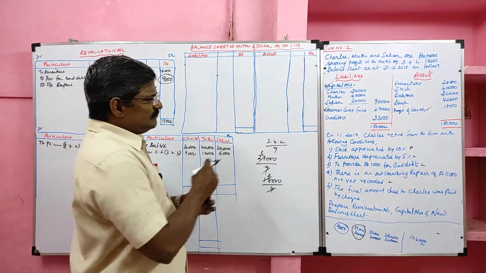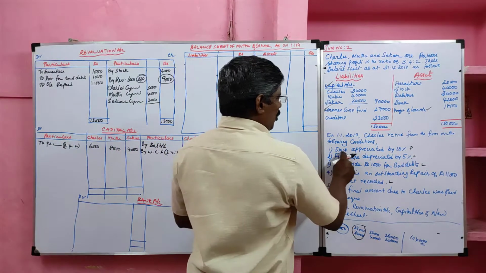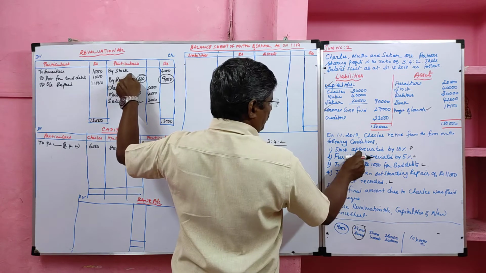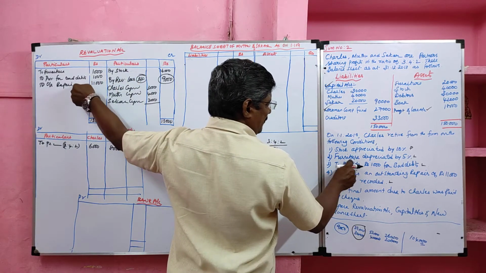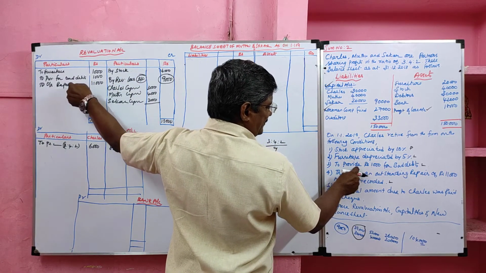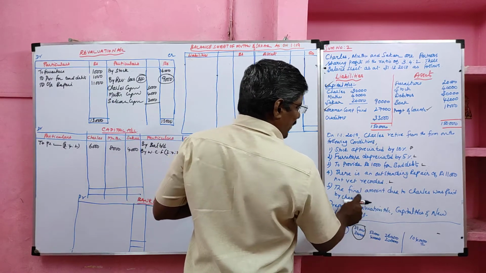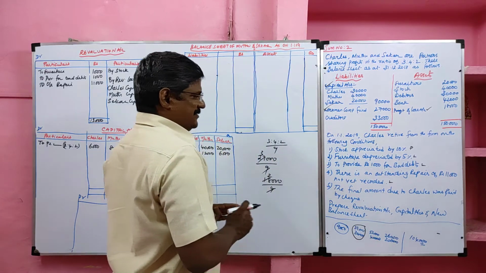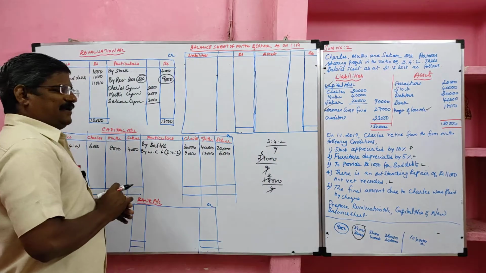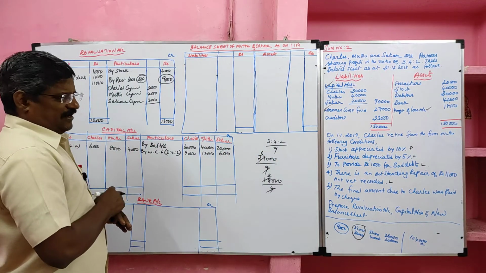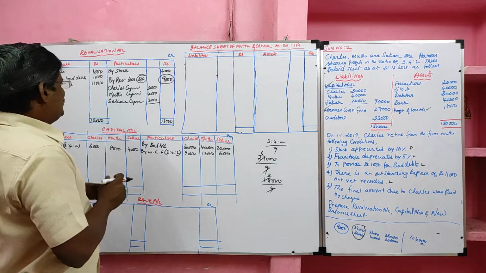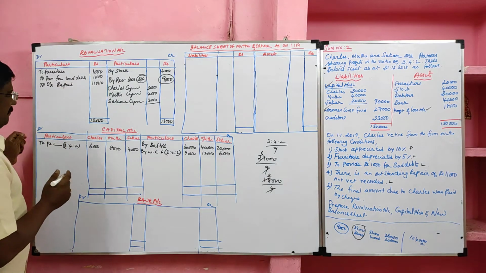Then we'll move to the adjustments. Stock appreciated, it is a profit item. Furniture is a loss item. Provide for bad debts is a loss item. Outstanding repair is a loss item. We recorded. The final amount due to Charles was paid by check. We can settle the retiring partner by giving a check. Before his settlement, we will transfer the revaluation loss to the capital account.